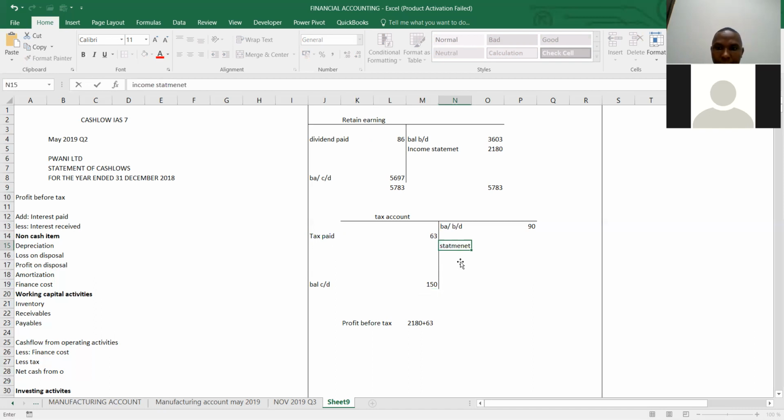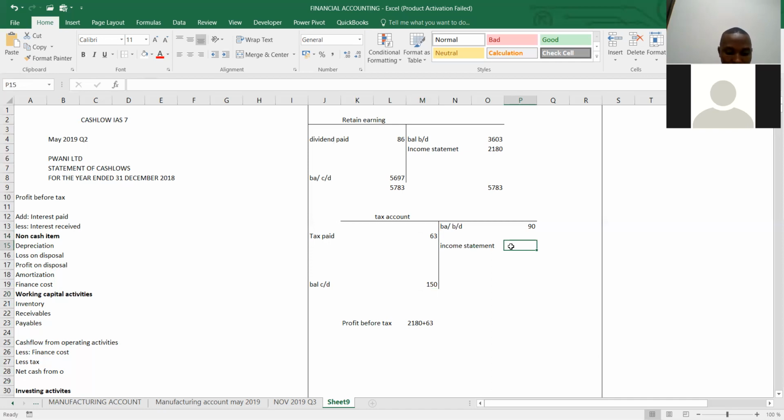The total amount, because tax paid and what goes to the income statement is the total amount they should have paid, but this one is actually what they paid. That's why we are finding the cash. So you will check, because this one we need to credit a bank account or cash account. So we will not credit here, because we need to observe that entry. We debit this one, we credit the bank or cash account.